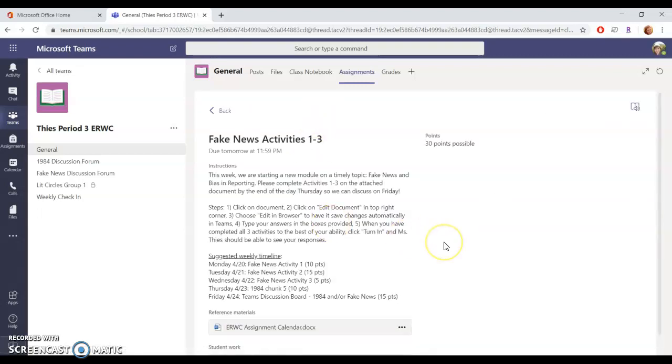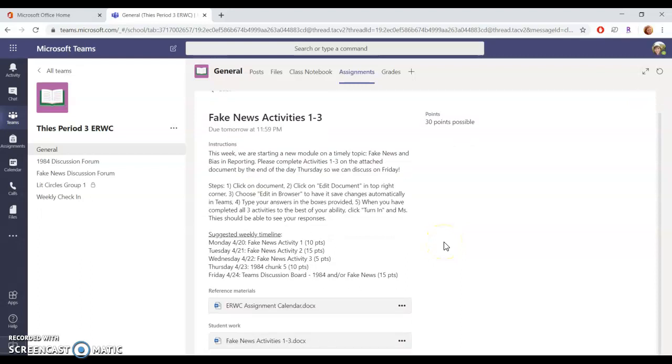In your view, it should look something like this. So it's technically, quote unquote, due tomorrow, Thursday at 11:59 p.m., just so you can have it done by Thursday and we can have some kind of a discussion board about it on Friday. But just know that the due dates here are a little bit loose and that you can still turn them in late for full credit if you were kind of confused up until now. I'll still give you a little bit of grace for that.